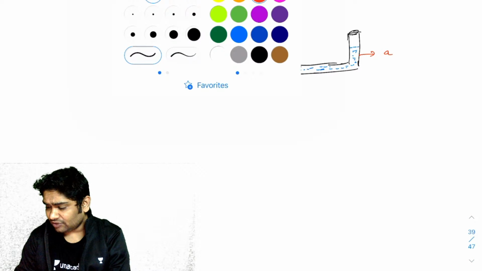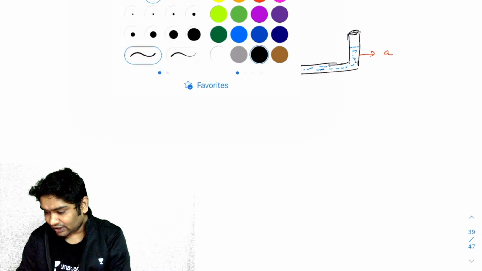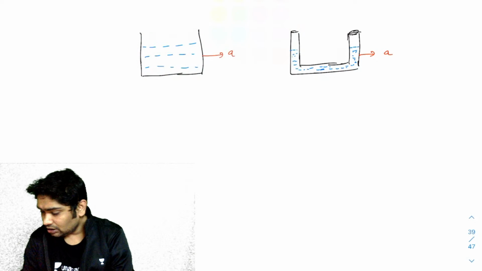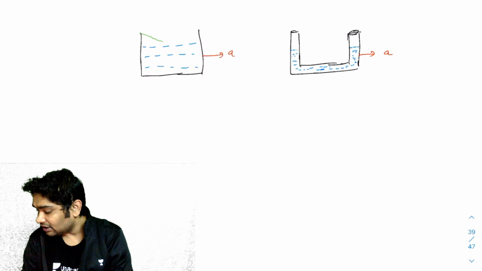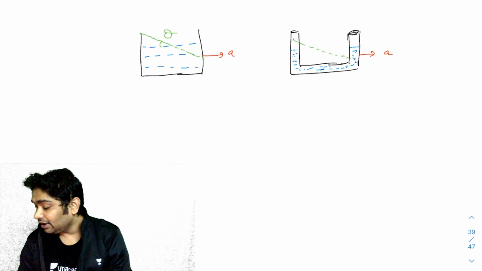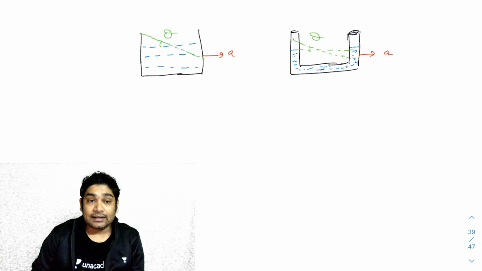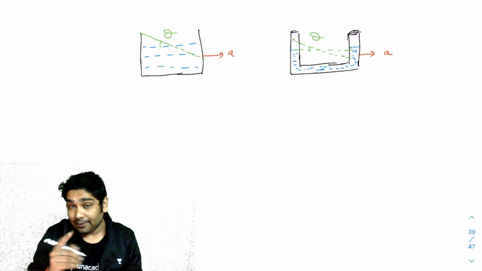Why? Because you realize the pressure variation between the two ends. So when this tilts by some angle, the same thing will happen here. It would have tilted by the same angle theta, and that should be obvious. Why?